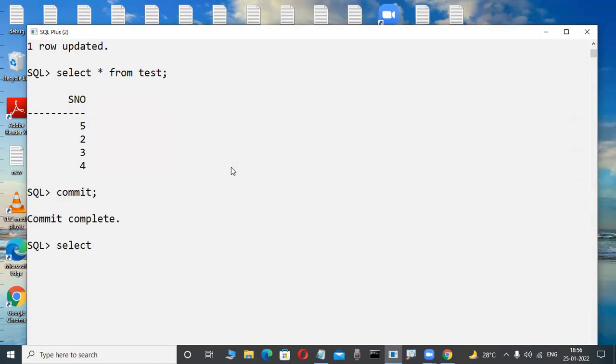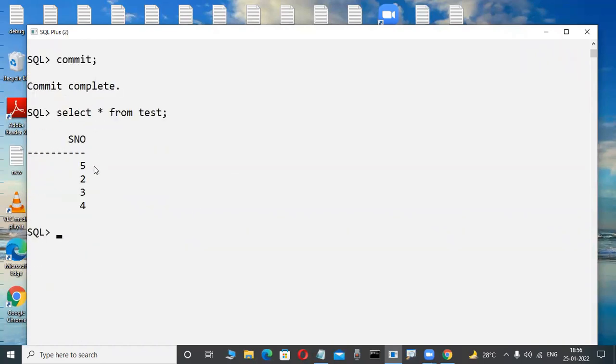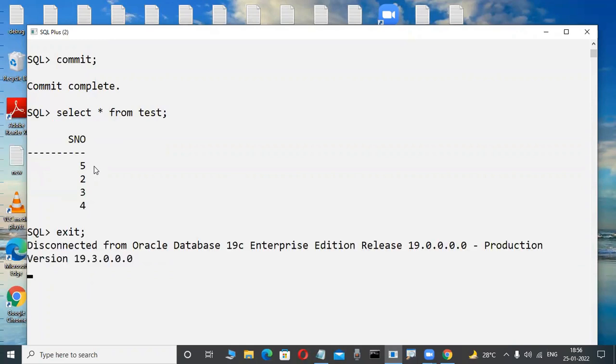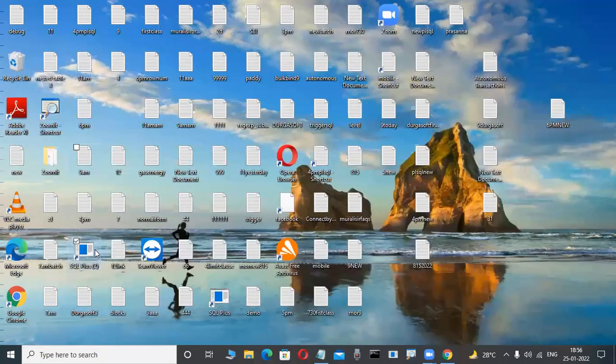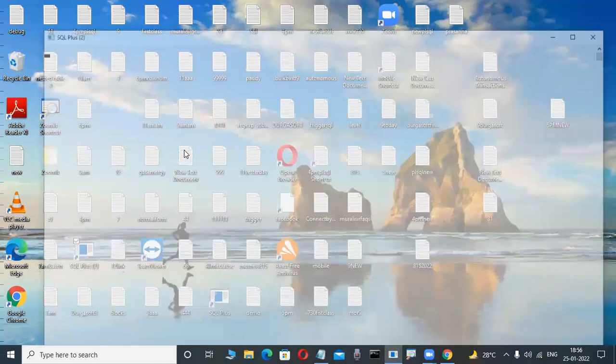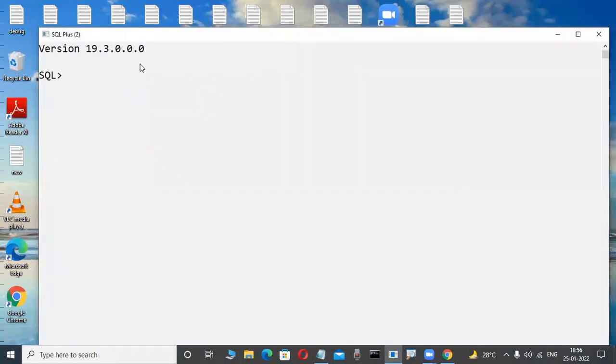Now check it out: select star from test only. Now 5 is available. Now I exit from the database. Yes. Now again I open my session. Okay, fine. Now in this case, 5 is available as the new value, or otherwise 1 is available. Only one thing is correct.